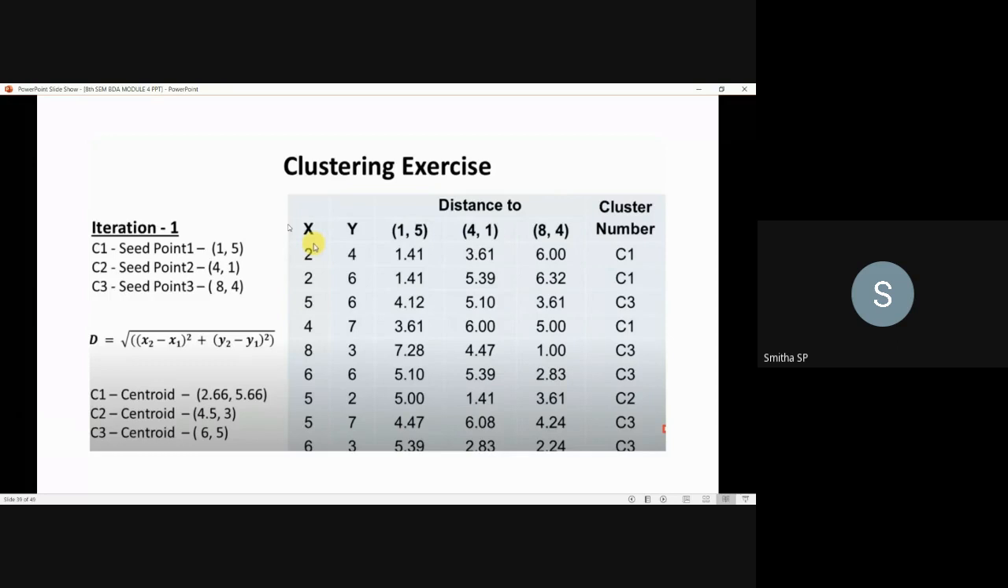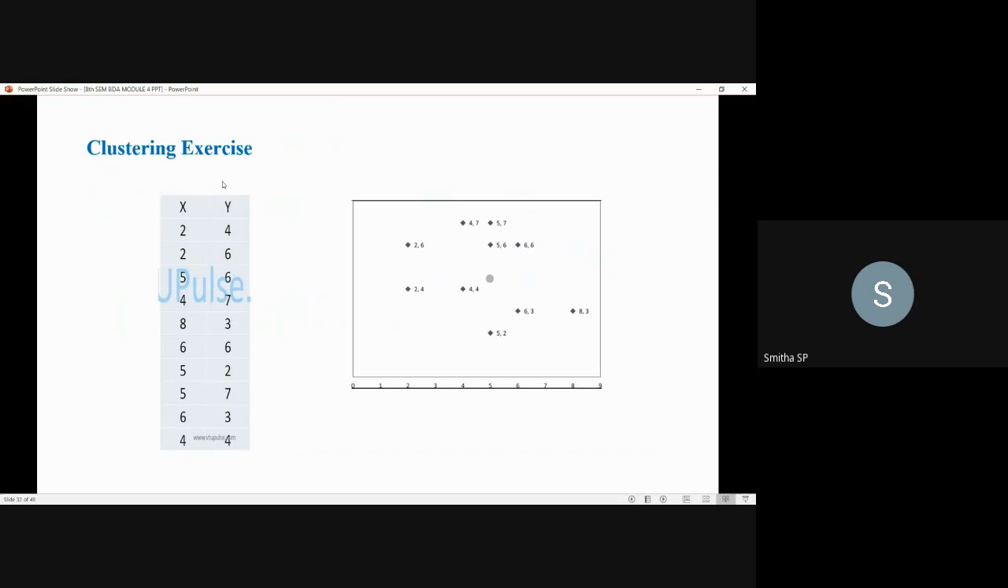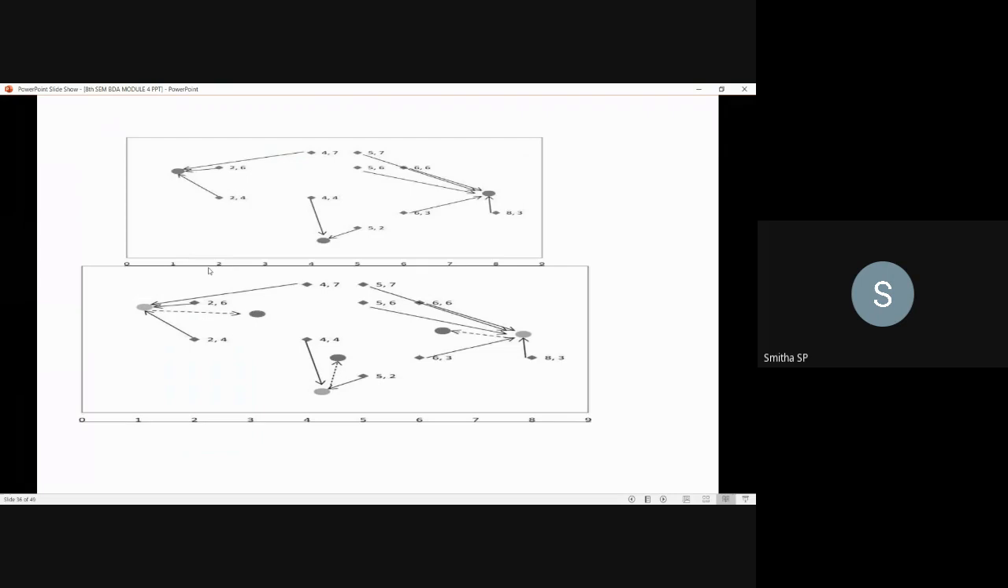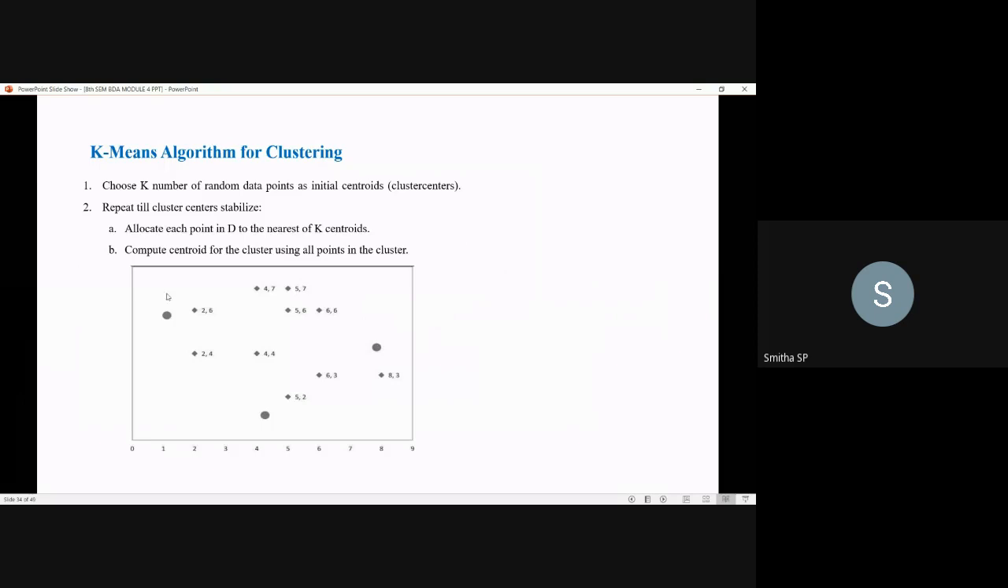There is a clustering exercise. So now we'll go for a calculation of these centroids and how to cluster these data points. These are the data points we had, the X and Y in the previous slide. The same data points have been taken over there, and we are going for the computation. Here, X and Y. You can see that randomly we have taken 3 seed points, or 3 centroids, in this graph.